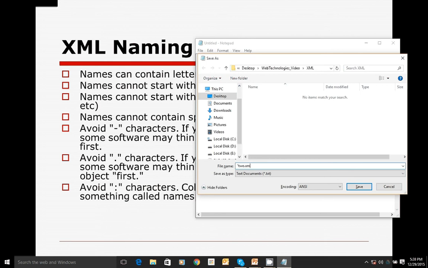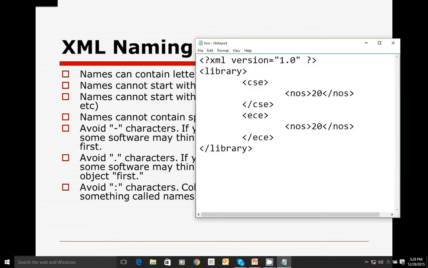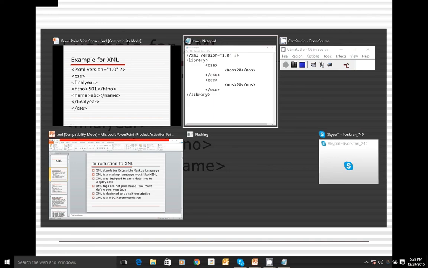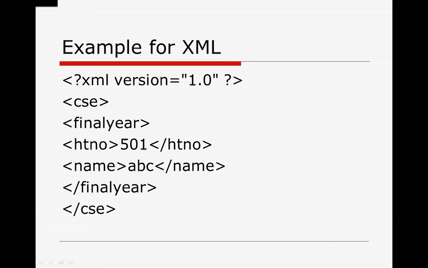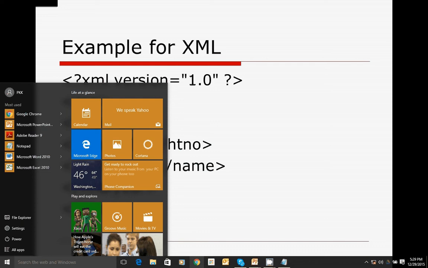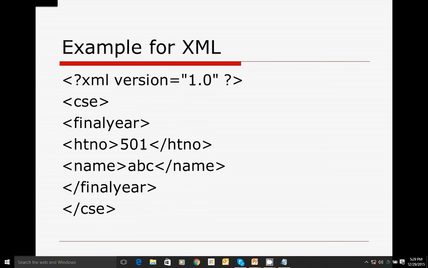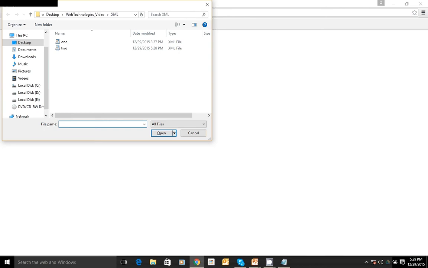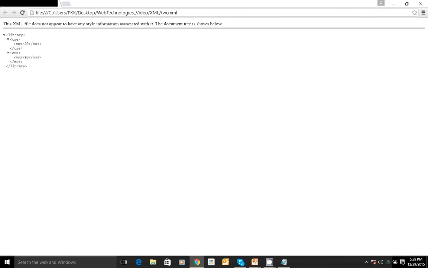If you want to know whether this document is a well-formed document or not, you can, with the help of a browser, open that XML document in the browser. If it opens without any error, then we can say the document is a well-formed document. Yes, this page is opened.